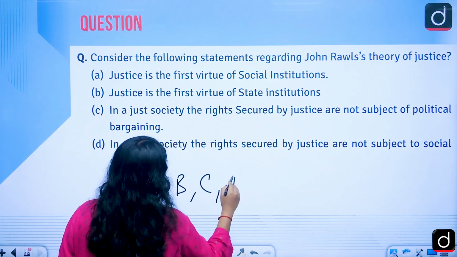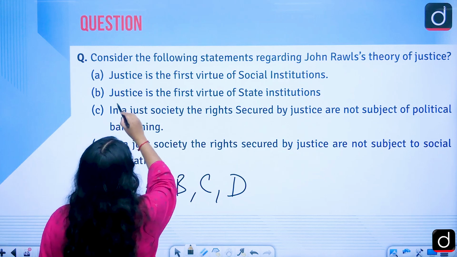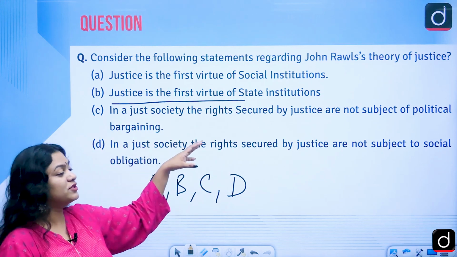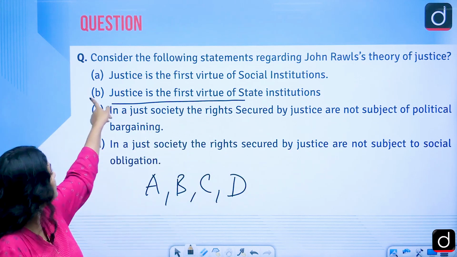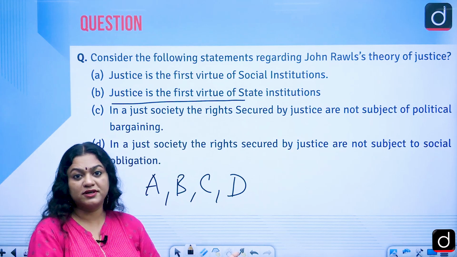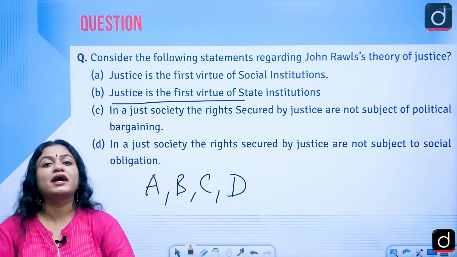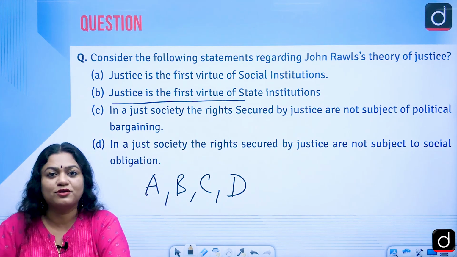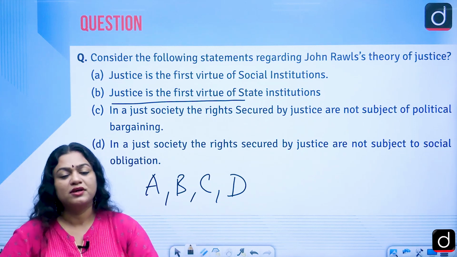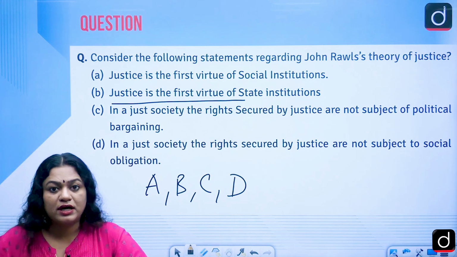But the second statement is a very tricky one: justice is the first virtue of state institutions. We obviously hear that justice is the first virtue of social institutions, because it is given in his work. But at the same time, we cannot separate the state from social institutions, nor the other way around. So, students, that's all in this class.